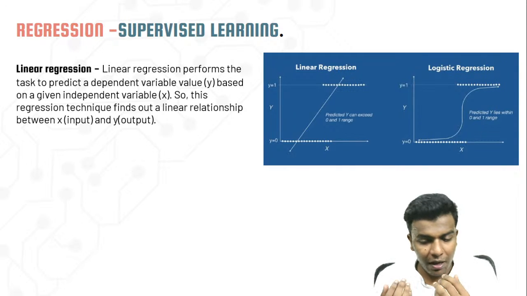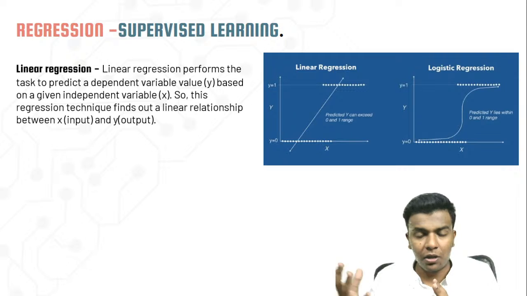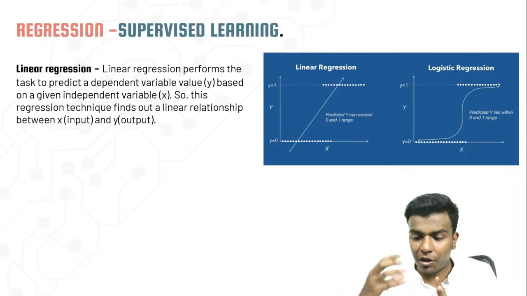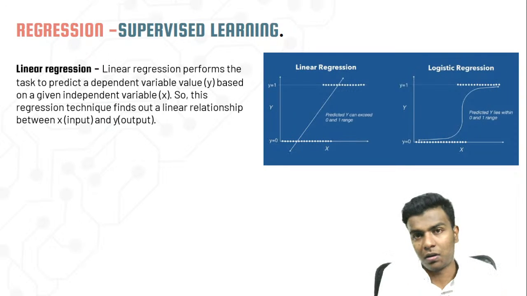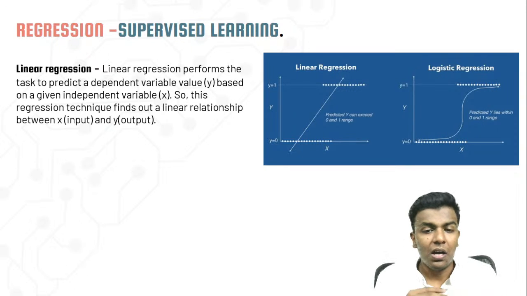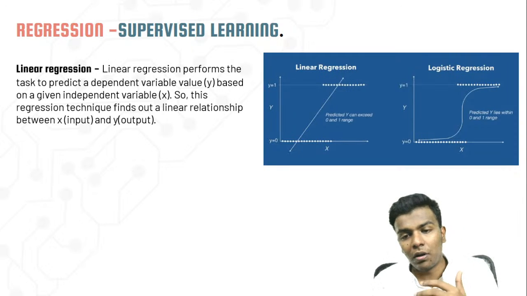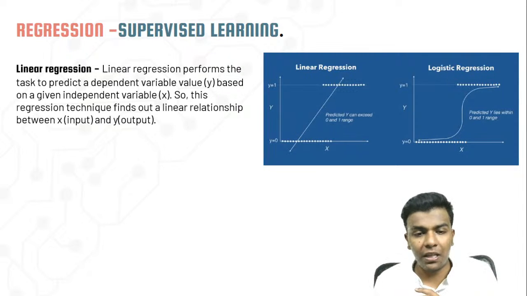Dependent variable means upcoming values. We are going to predict the upcoming value by using independent values like today's or yesterday's value. So we are going to predict y based on the x value. x is the input, y is the output.